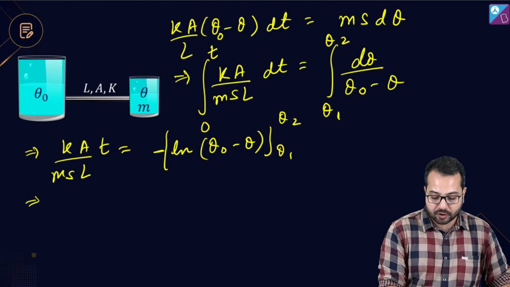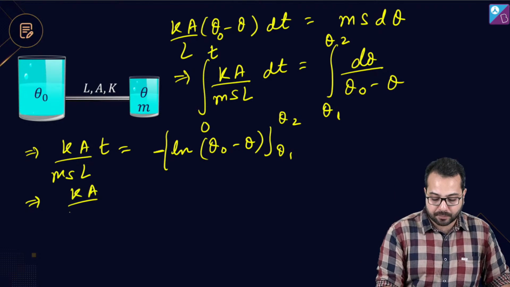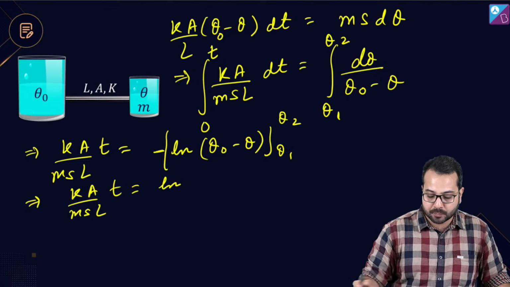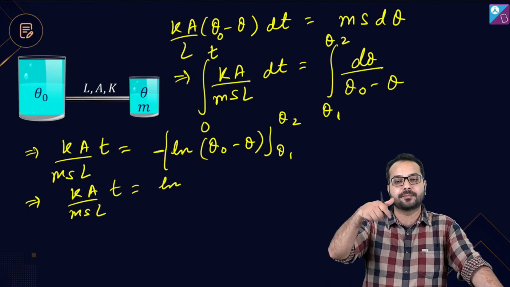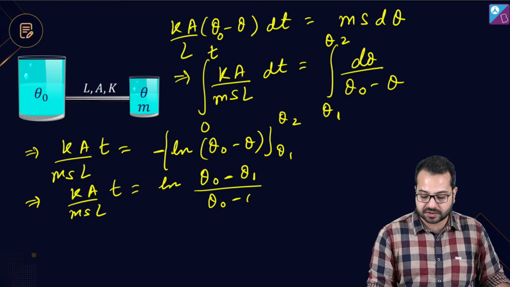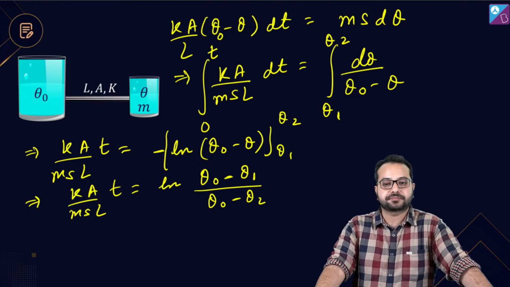And if you do that, you are going to get Ka upon msL multiplied by t is equal to ln. You put the limits, remove the negative sign, interchange the limits, so this becomes (theta naught minus theta 1) divided by (theta naught minus theta 2).